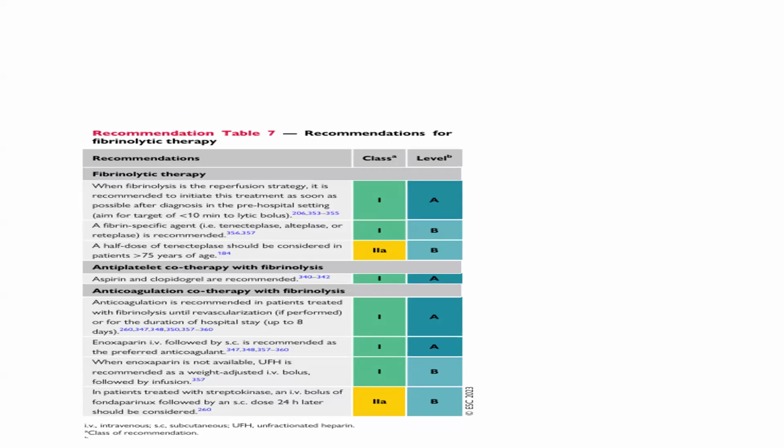Then antiplatelet co-therapy: aspirin and clopidogrel are recommended. Anticoagulation co-therapy with fibrinolysis: anticoagulation is recommended in patients treated with fibrinolysis until revascularization. Enoxaparin IV followed by subcutaneous is recommended as a preferred anticoagulant. When enoxaparin is not available, unfractionated heparin is recommended as weight-adjusted IV bolus. In patients treated with streptokinase, IV bolus of fondaparinux followed by subcutaneous dose 24 hours later should be considered.